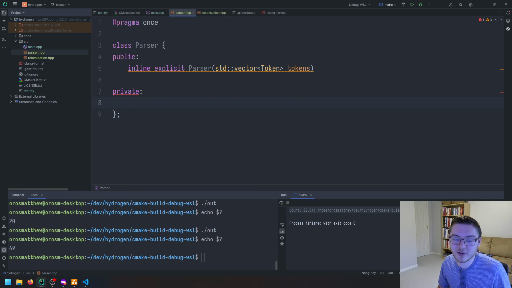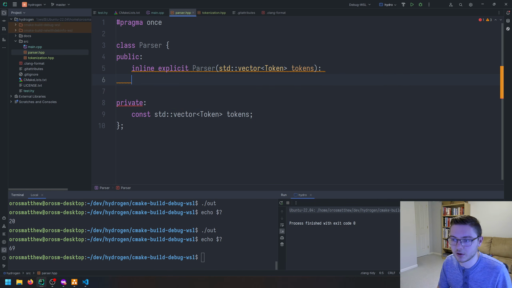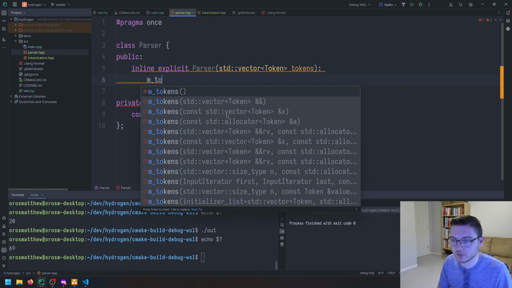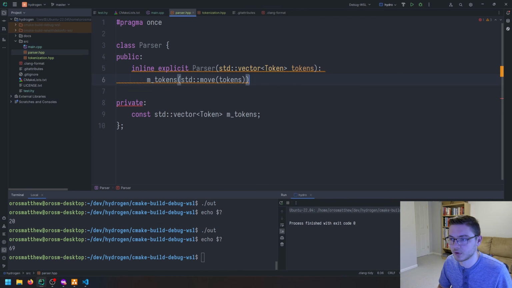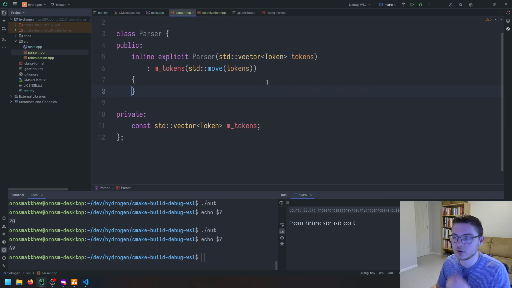And this is pretty much going to be the same way as we did our tokenizer, where we'll store it as a constant in here, because we're not going to need to modify this. We're only reading from it. And then we'll just move it in there. And I need to make this M for M tokens, and then we will move our tokens in here, just like that. Cool.